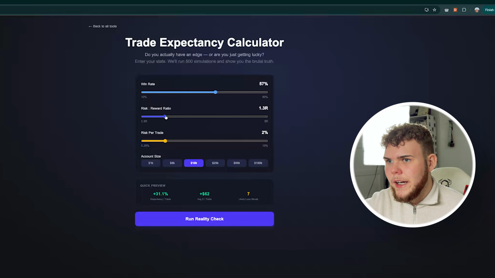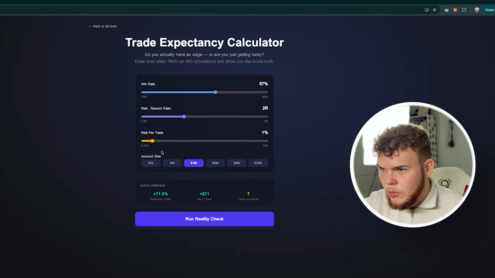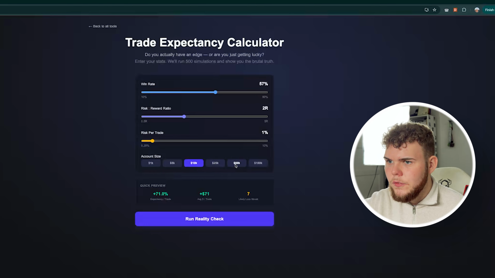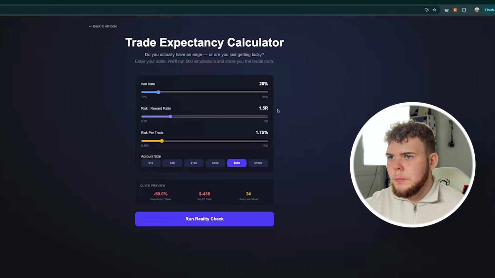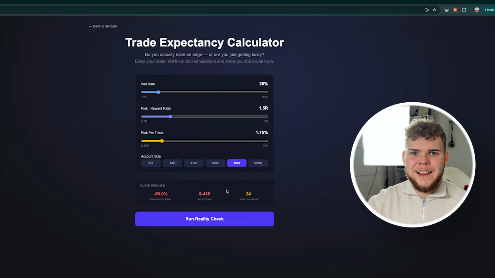My average trade is 2R and I risk 1% per trade. That gives me, oh yeah, and of course let's change the account size. I usually trade with 50k or 25k, let's go with 50k. So my average dollar per trade is $355. So let's go with those statistics: 20% win rate, 1.5 R, 1.75 risk, and 50k account. Out of the gate, we see that this is bad.